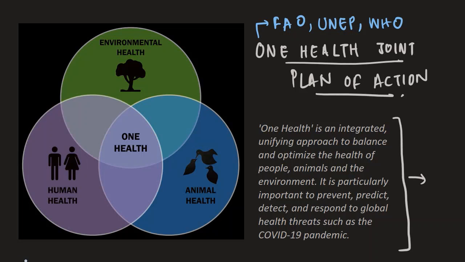So basically, this is an approach that calls for collaborative efforts of different disciplines. They want different disciplines to come together and collaborate and work at the local level, work at the national level, and work at the global level, so that we can attain an optimal health for our environment, for our people, and for animals.